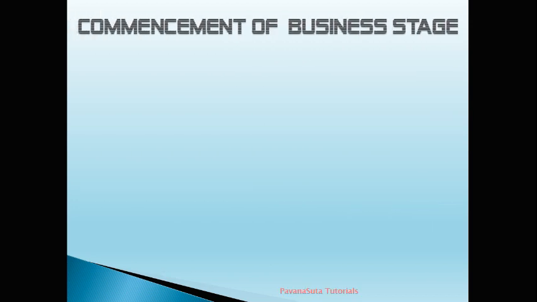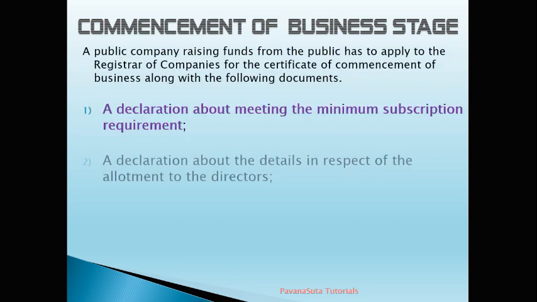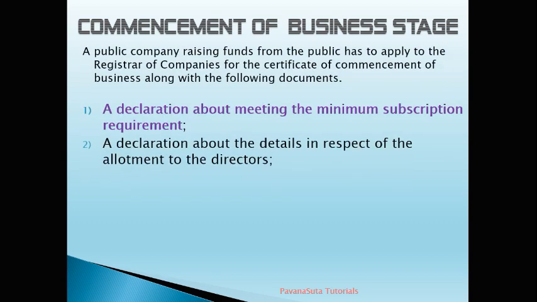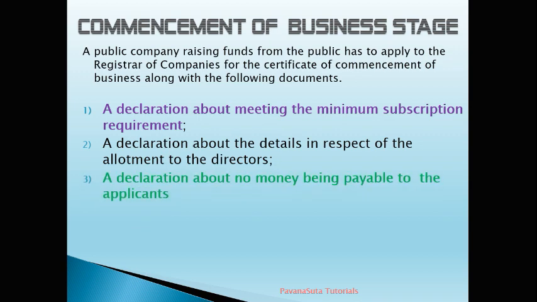So the final stage is the commencement of business stage. In this stage, a declaration about the meeting of the minimum subscription is a requirement. Second one, a declaration about the details in respect of the allotment to the directors, and a declaration about no money being payable to the applicants. So these 3 steps are involved in the commencement of business stage. And finally, the statutory declaration copy is issued by the Registrar of Companies.